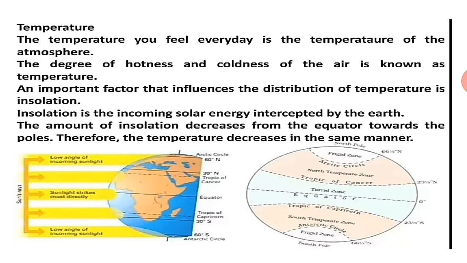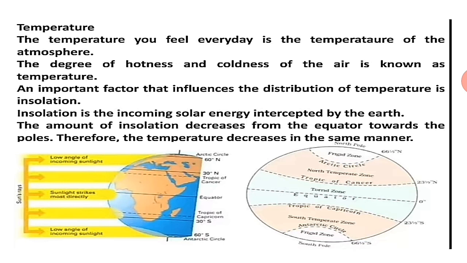Insolation क्या होता है बेटा? That is the part of the earth which receives the heat from the sun rays maximum and in the minimum area. Maximum heat but in the minimum area, that part of the earth that would be known as insolation. अभी मैंने बताया है insolation, that is the coming solar energy intercepted by the earth. The amount of insolation decreases from the equator towards the poles.